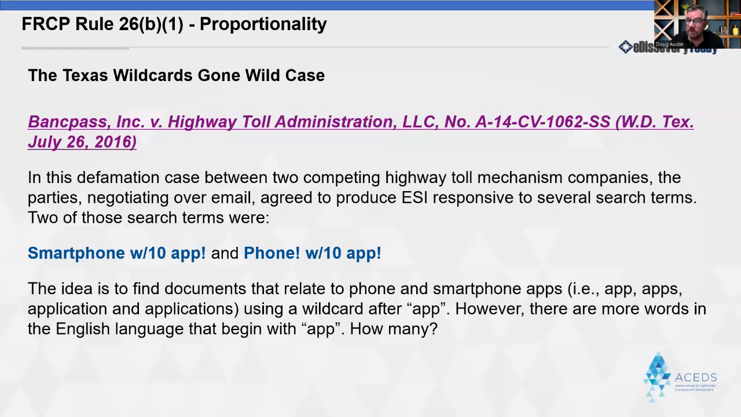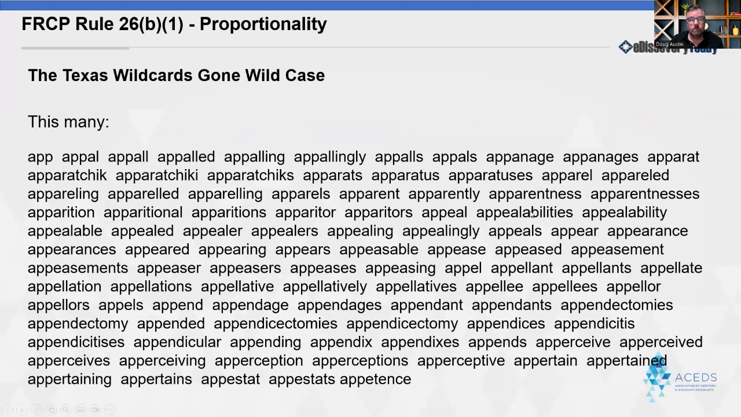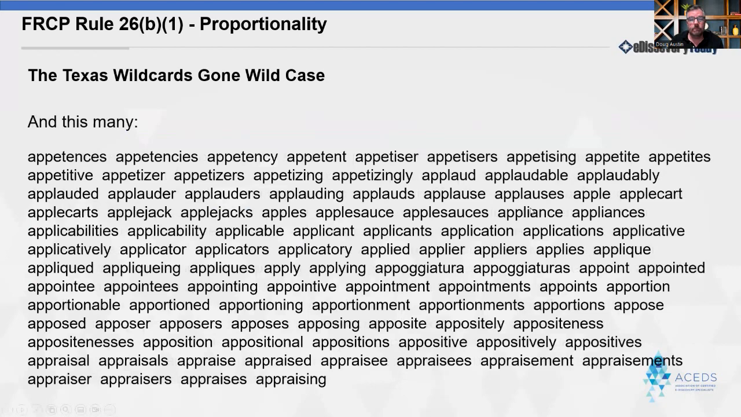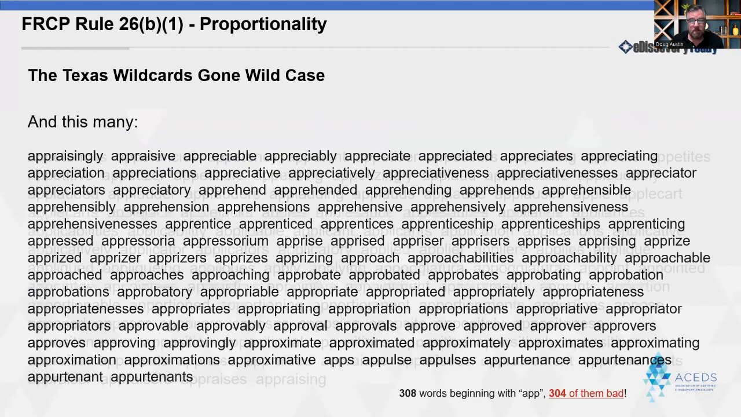However, there are more words in the English language that begin with app. How many are there? There's this many, and this many, and this many. 308 words at least beginning with app. 304 of them are bad. Apparently, it appears the application of the wildcard was appealing when it wasn't approximate or even appropriate. It was appalling. See what I did there?